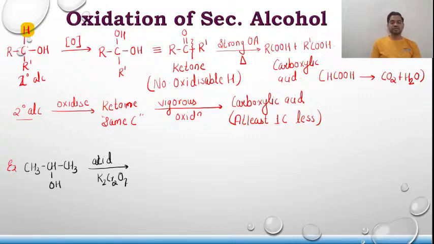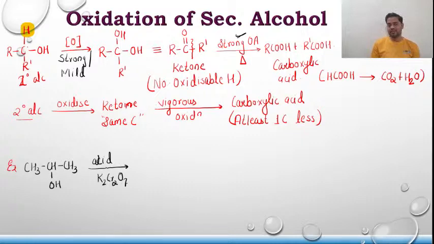Here you can take a strong or mild oxidizing agent, as we have discussed in primary alcohol. It doesn't matter, but over here it has to be a strong oxidizing agent like alkaline KMnO4 or acidified K2Cr2O7 or HNO3, that is nitric acid.